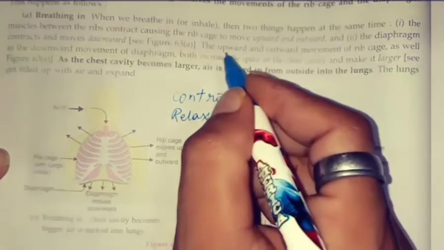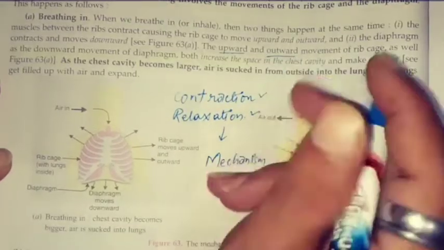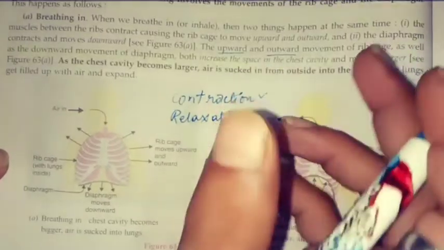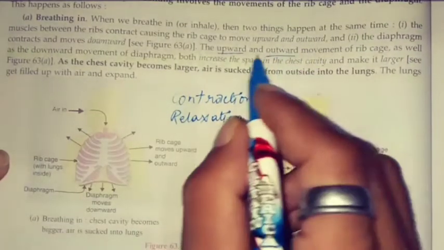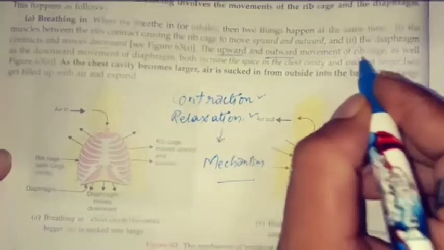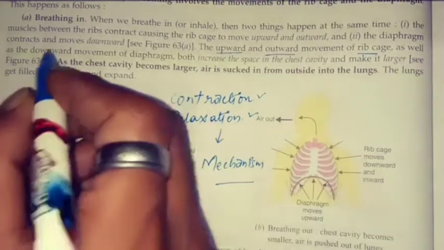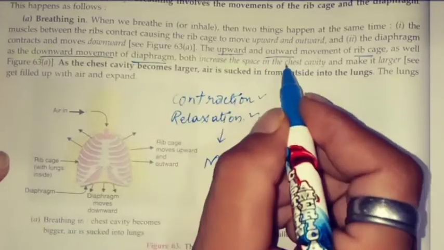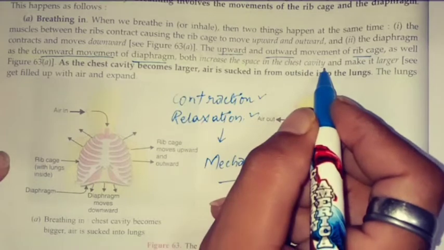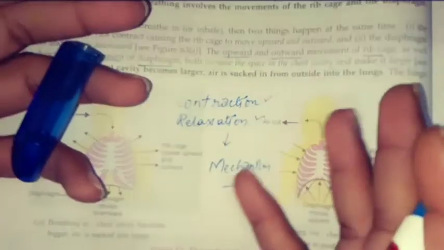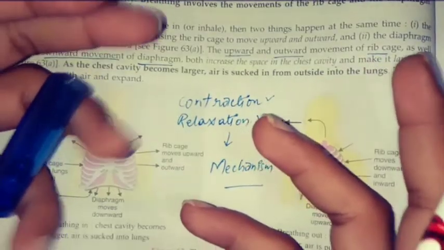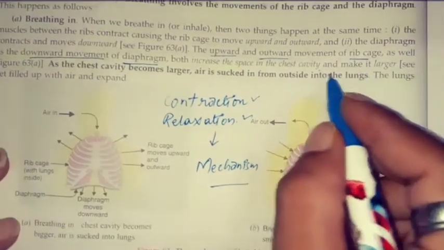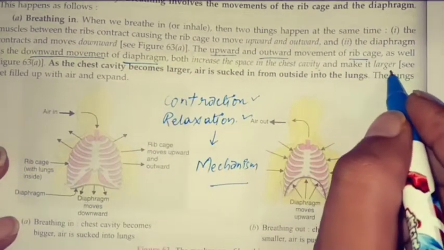The upward and outward movement of the rib cage and the downward movement of the diaphragm both increase the space in the chest cavity, meaning they make space for the absorption of oxygen and make it larger.